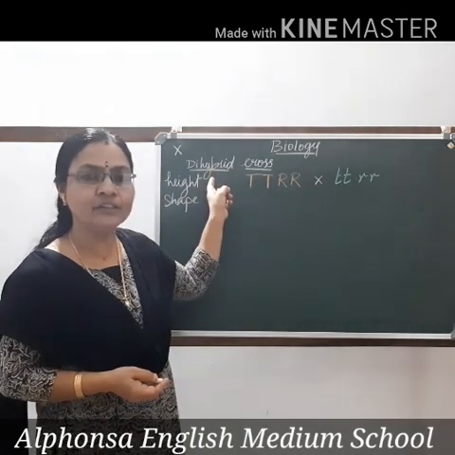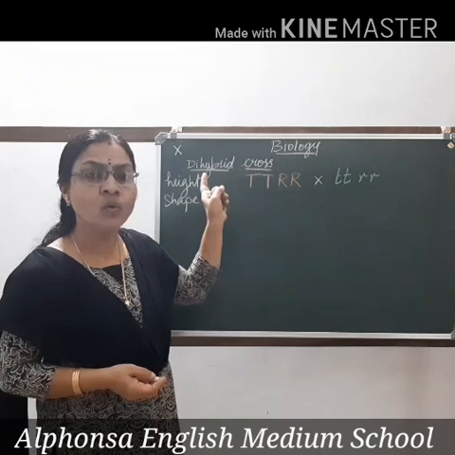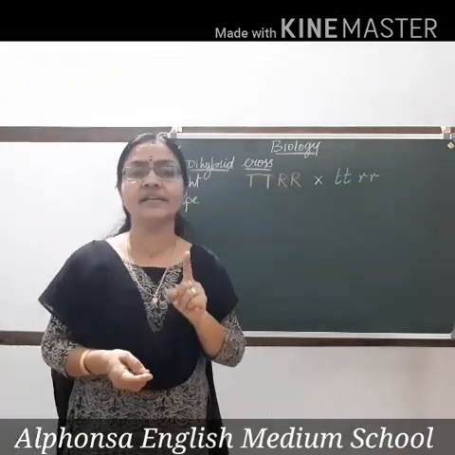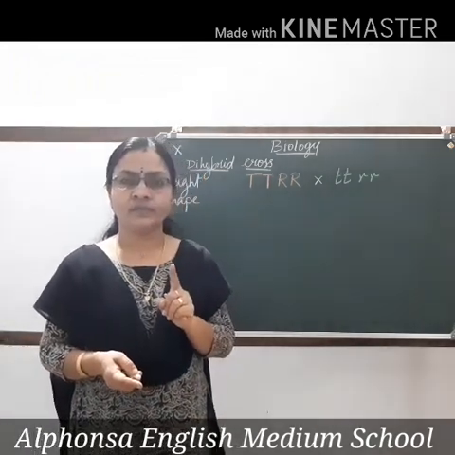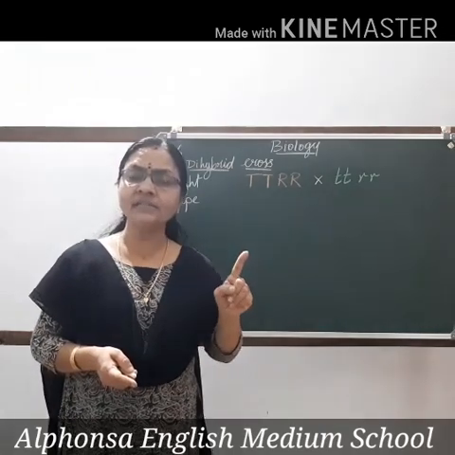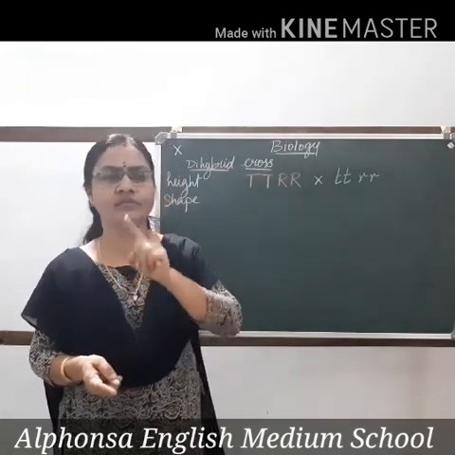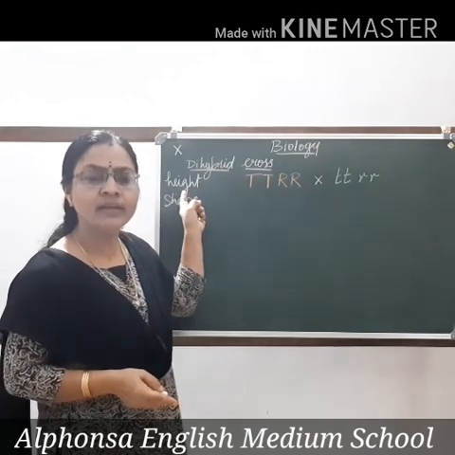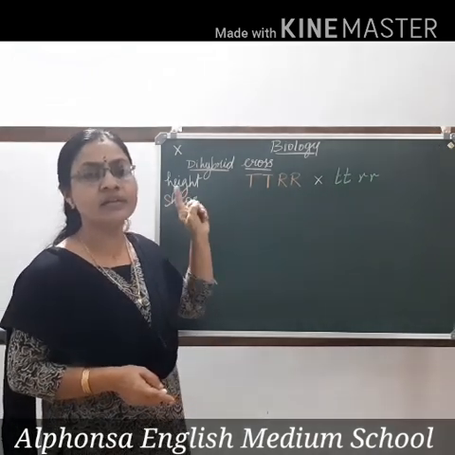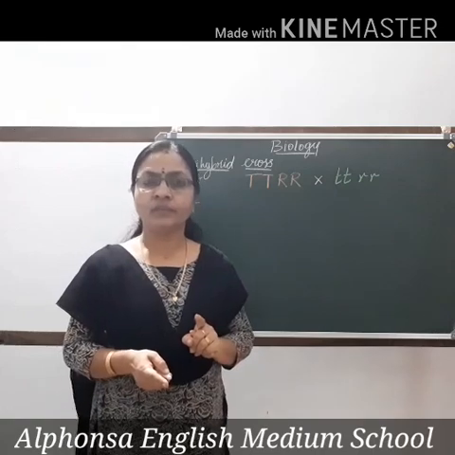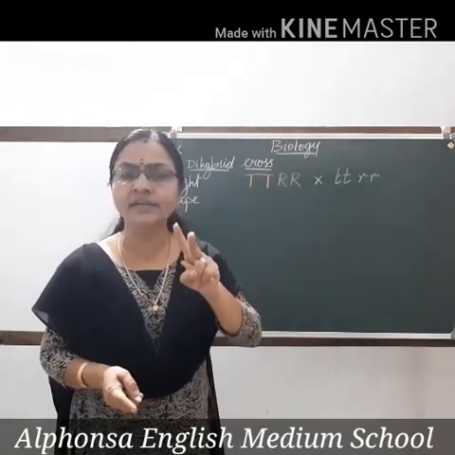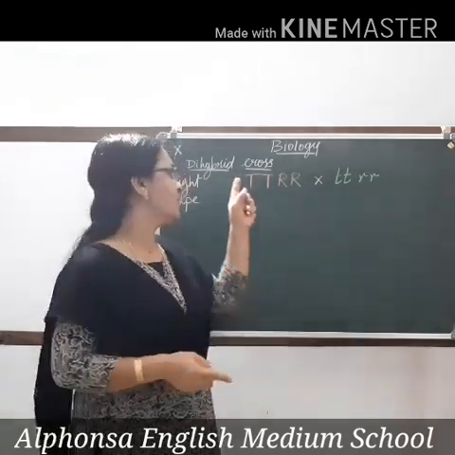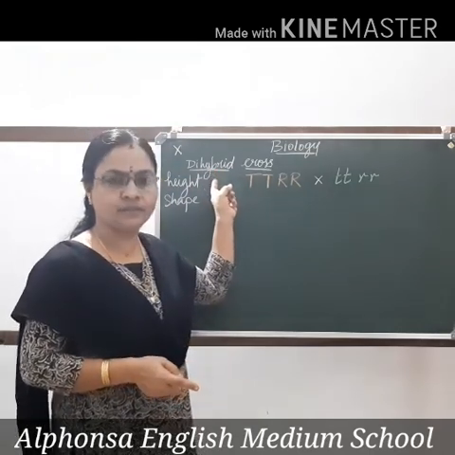Now it may be very clear to you. In a monohybrid cross, only one character is considered. Last day we considered tallness and dwarfness, only height, in the cross. If two characters are considered in a single plant, we call it a dihybrid cross.